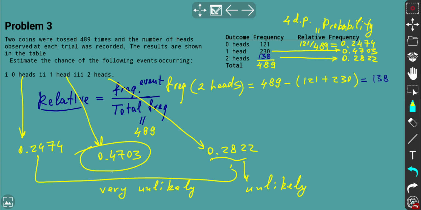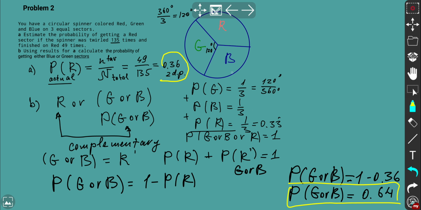Okay, so that was revision, and we considered all 3 problems. That was the basics of how we can estimate probability using historical data. Also, make sure you understand how to calculate theoretical probability.